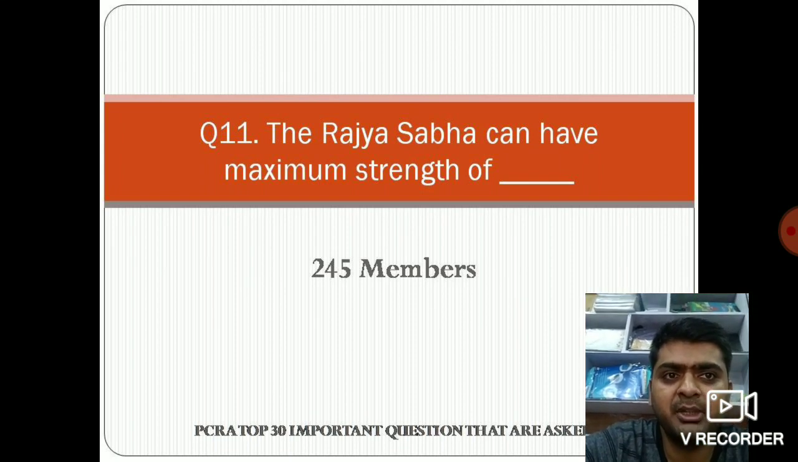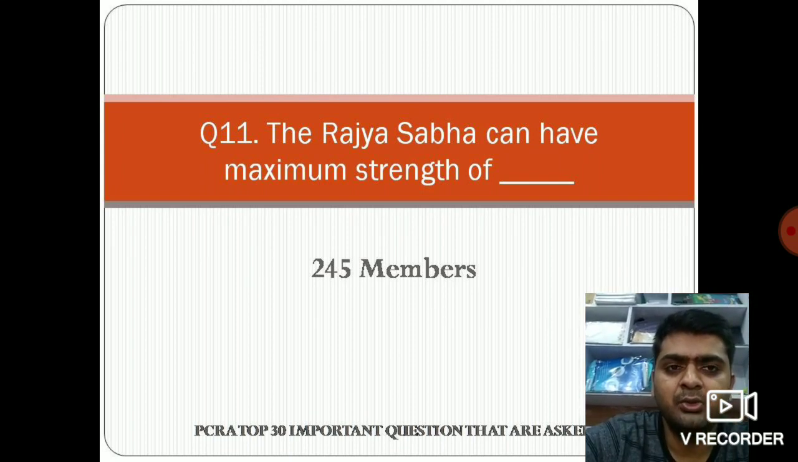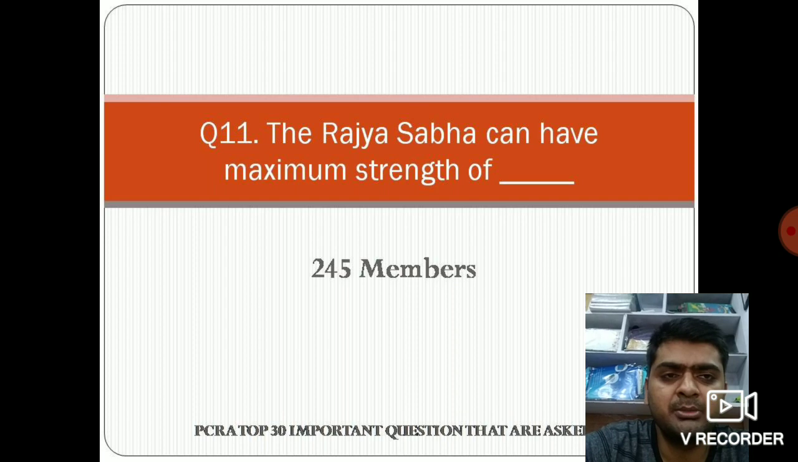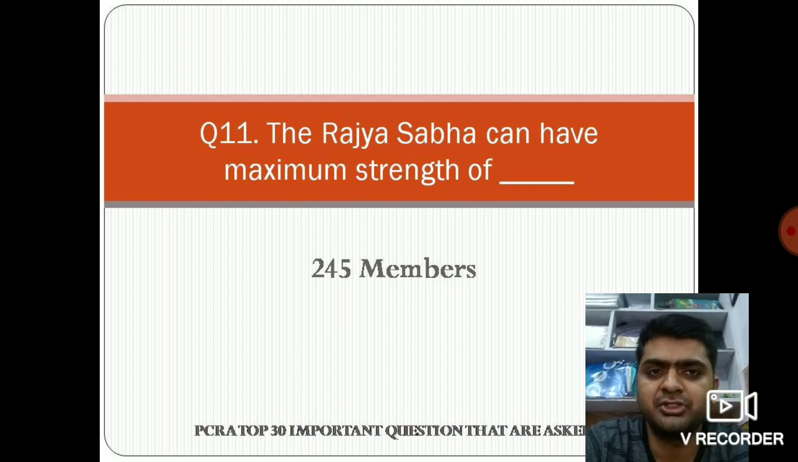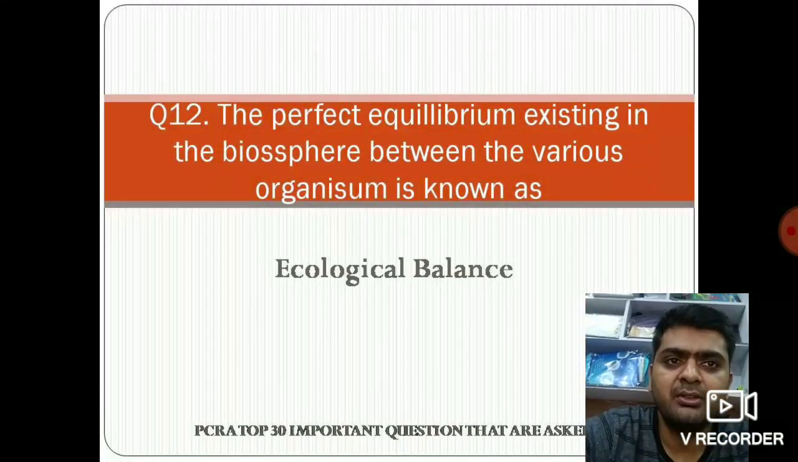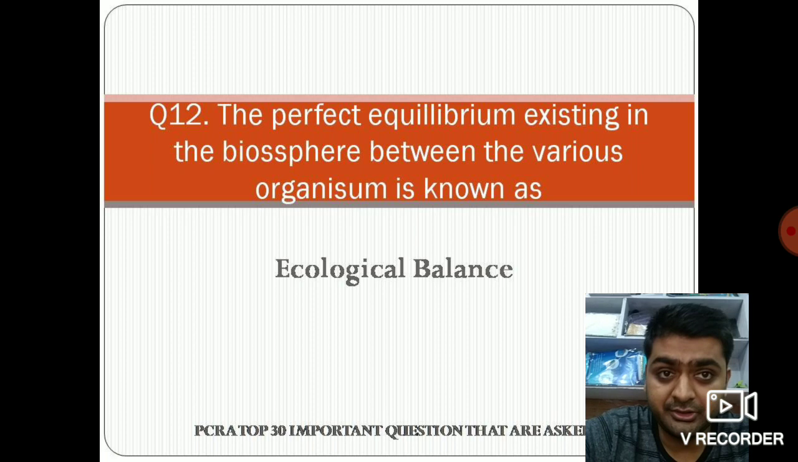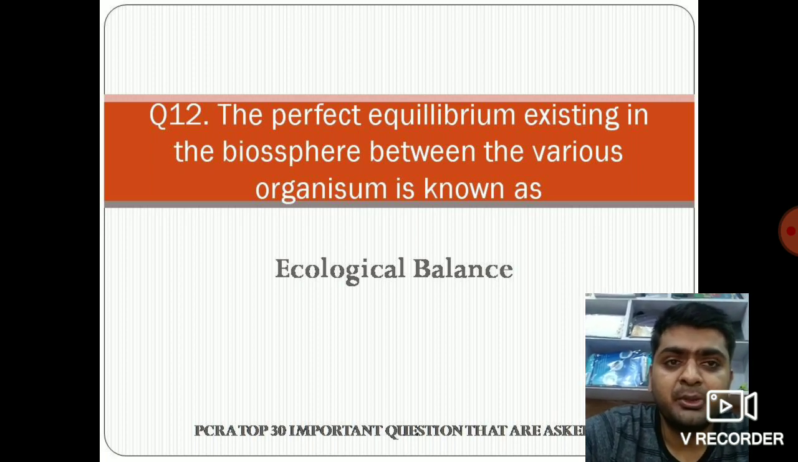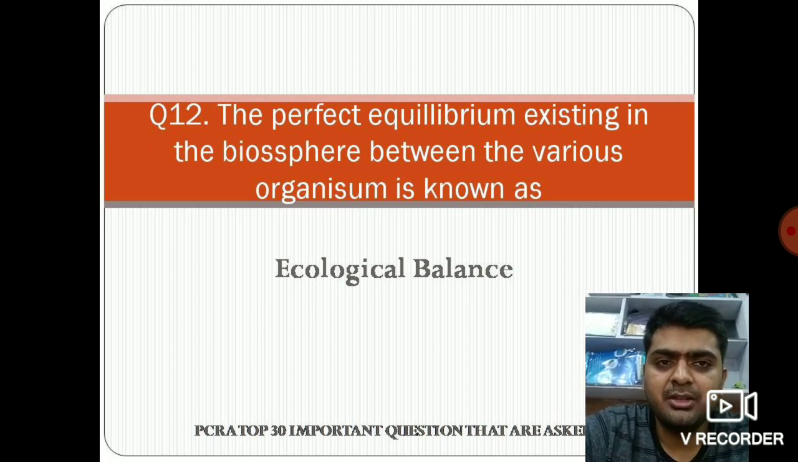The Rajya Sabha can have maximum strength of, very easy, 245 members. तो 245 members होते हैं maximum strength जो राज्य सभा में हो सकती है. Next question 12. The perfect equilibrium existing in the biosphere between the various organisms is known as. This equilibrium is known as ecological balance.